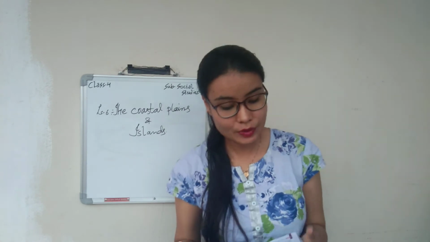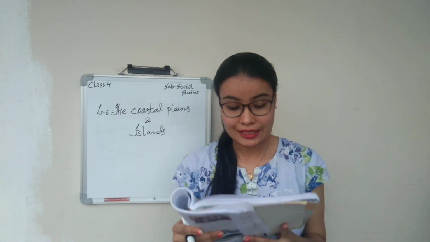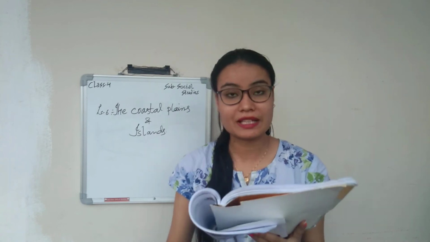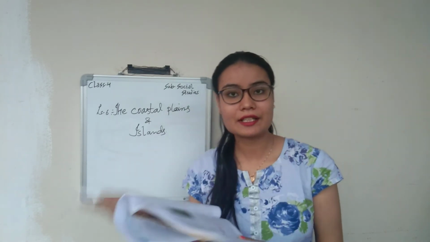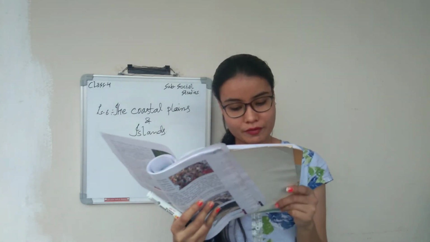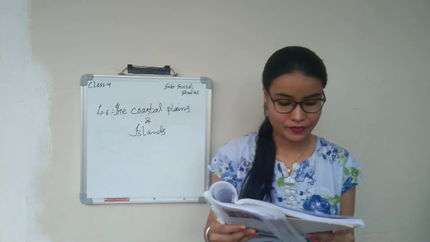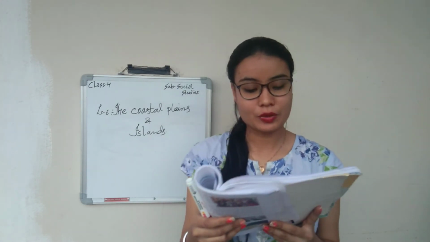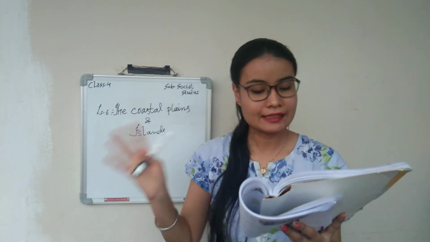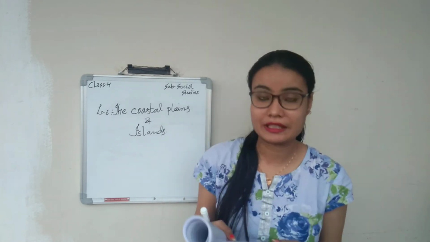Okay. Next is what? Islands of India. There are two islands, Andaman and Nicobar Island and Lakshadweep Island. If you look at the map, you can see towards west side and towards east side, both of them have islands. Towards the west side you have Lakshadweep Island, and towards the east side you have Andaman and Nicobar Island. Andaman and Nicobar Island में 572 islands हैं in the Bay of Bengal, जिसमें से सिर्फ 38 islands में people रहते हैं. The other islands are just like that only, and it has thick forest, and the capital is Port Blair.